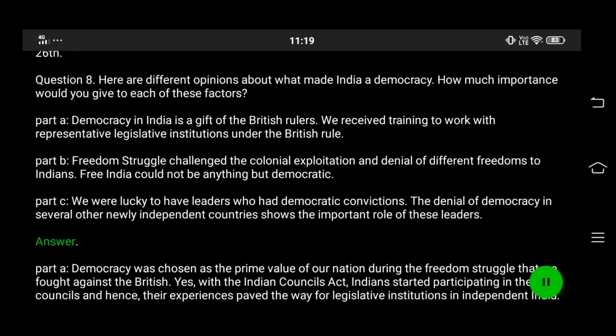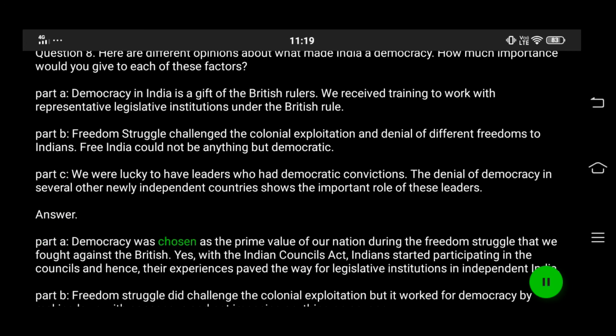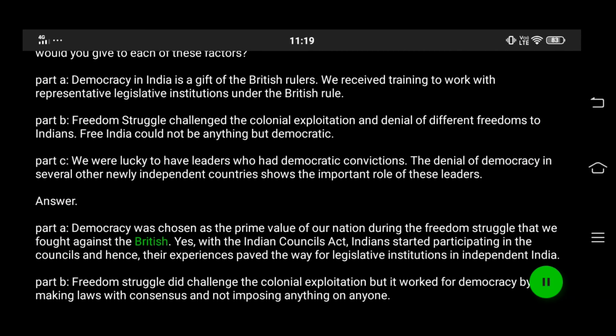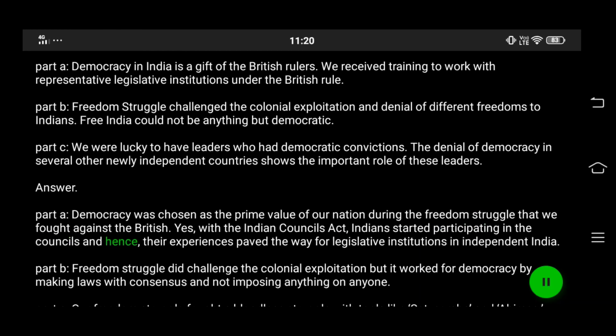Answer. Part A. Democracy was chosen as the prime value of our nation during the freedom struggle that we fought against the British. Yes. With the Indian Councils Act, Indians started participating in the councils and hence their experiences paved the way for legislative institutions in independent India.